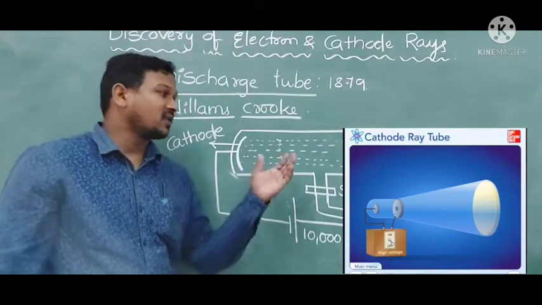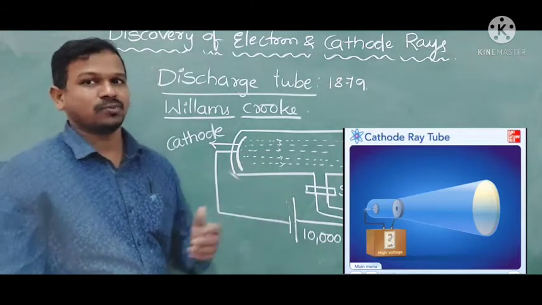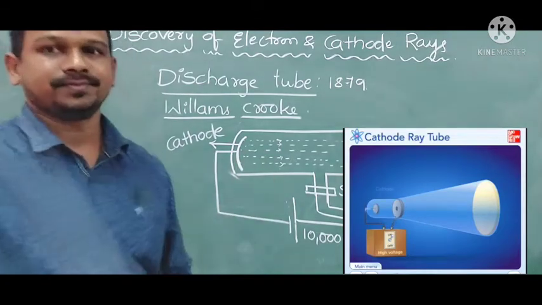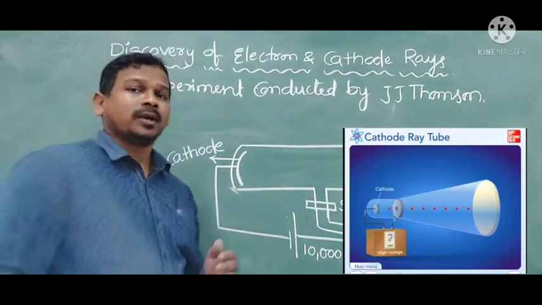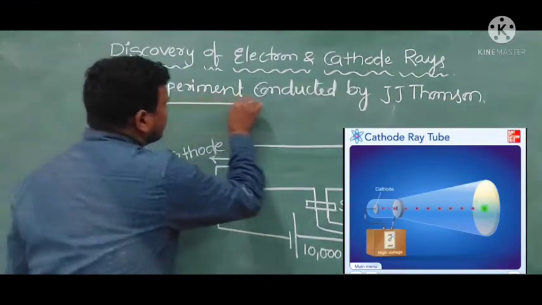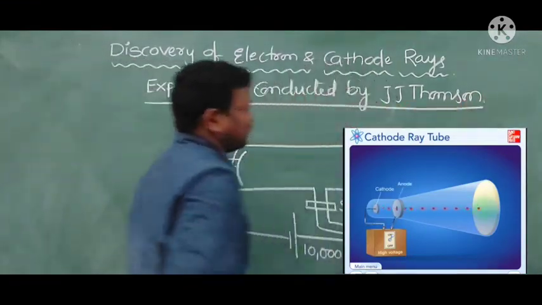Now, what kind of experiment did he do with the help of the discharge tube? Let us go on to study. Here is the experiment conducted by J.J. Thomson.